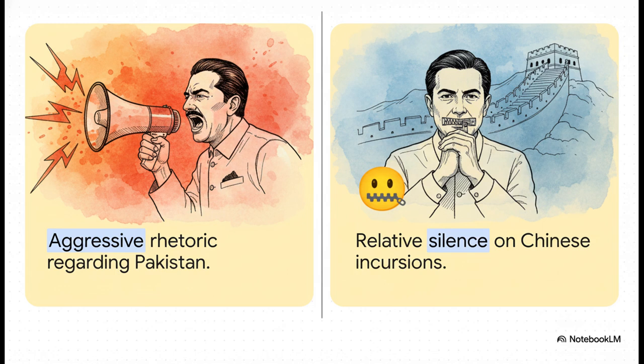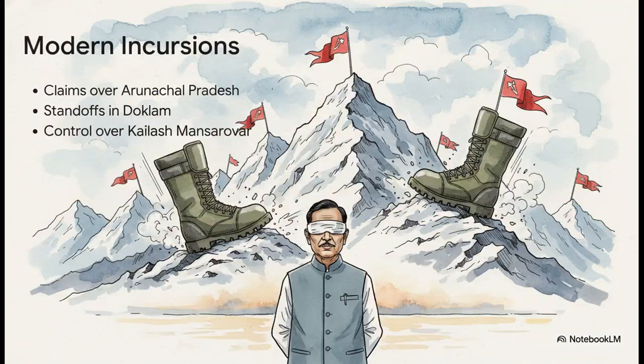But when it comes to dealing with China, the source points out a conspicuous relative silence from those exact same political figures. To back this up, the source points to ongoing, modern-day incursions. We're talking about China making outright claims over Indian territory in Arunachal Pradesh, or those intense military standoffs in areas like Doklam. The analysis notes that despite these clear provocations, they received surprisingly muted political responses, especially when you compare it to the outrage generated by conflicts on India's western border.